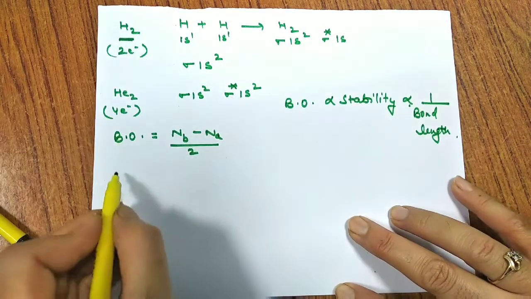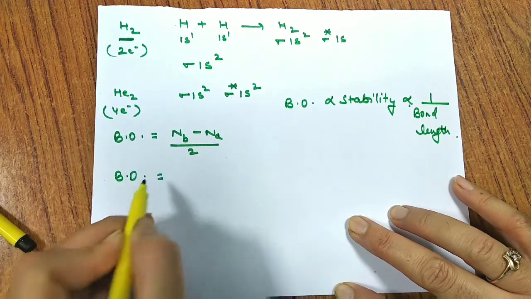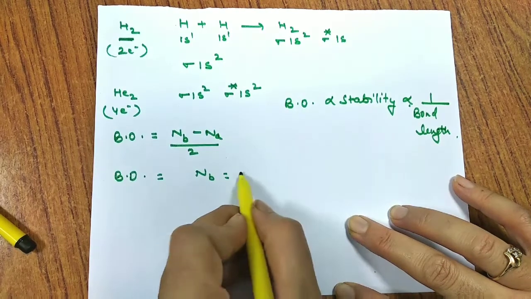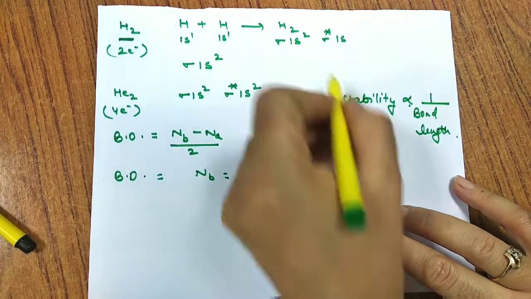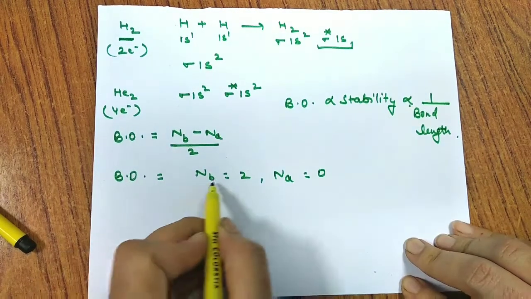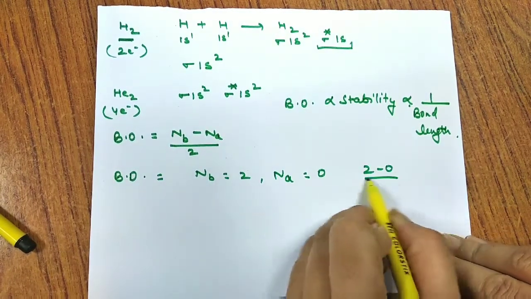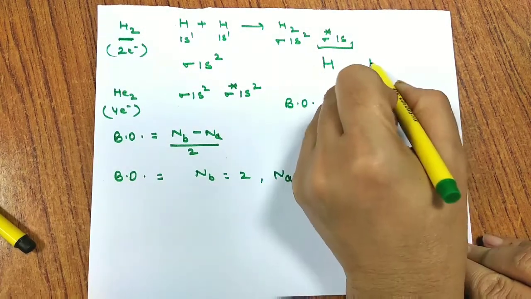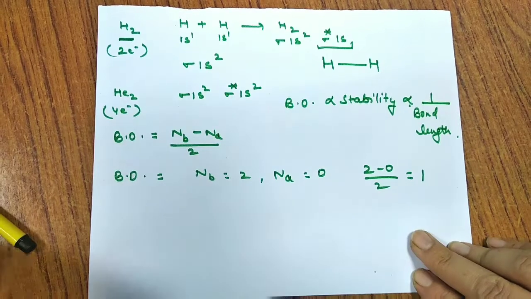Let us find the bond order in the case of hydrogen. For the hydrogen molecule, Nb comes out to be 2. And Na, there is no electron in sigma star 1s, and thus it is 0. So I can put the value: 2 minus 0 divided by 2, which comes out to be 1, and thus it says that between two hydrogen atoms we have a single bond.